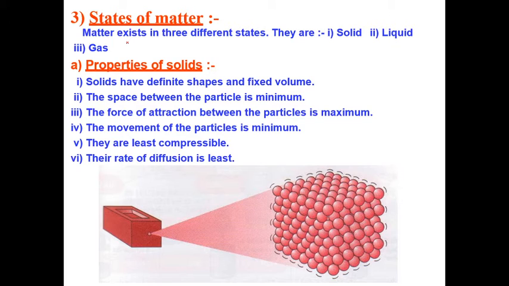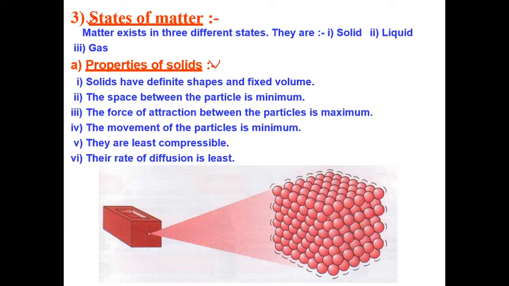This is the second part of this video. The first chapter is Matter Around Us, and this is the second topic: states of matter. In continuation of the first video, matter is made up of three states: first is solid, next liquid, and gas. In this lecture, we will discuss the properties of solid, liquid, and gas.